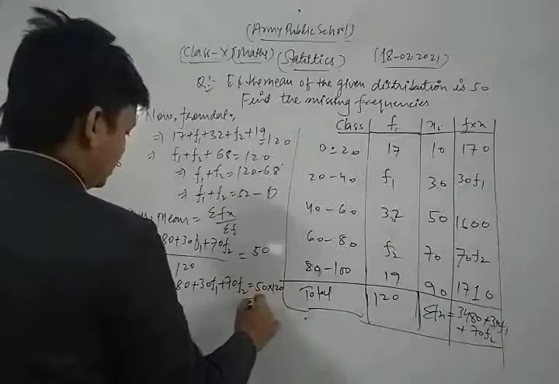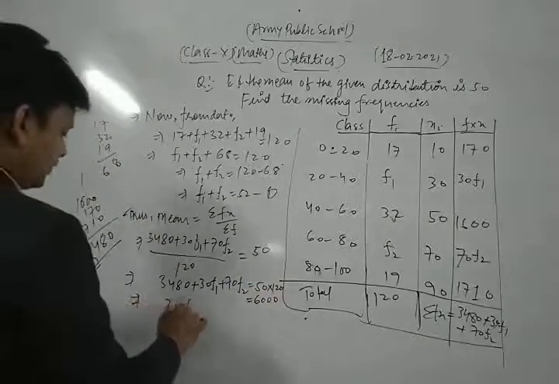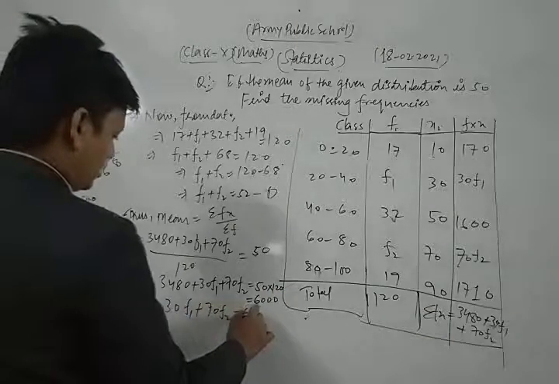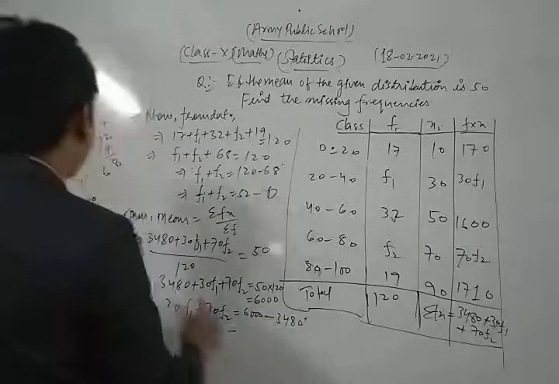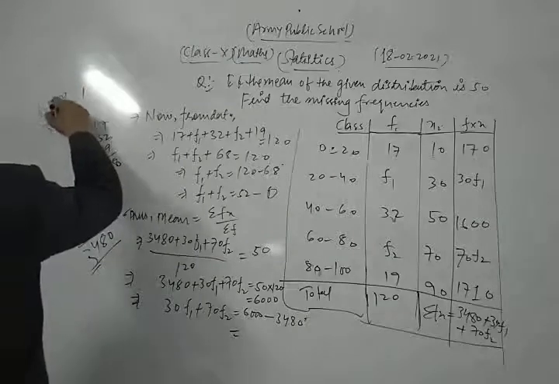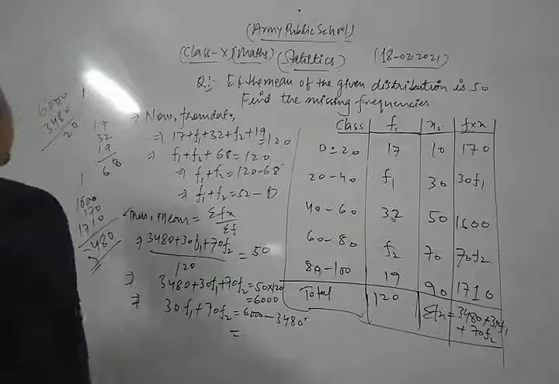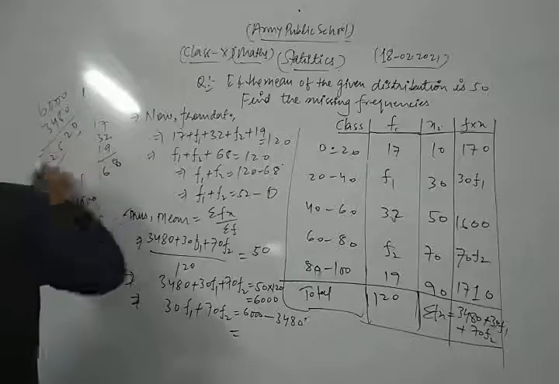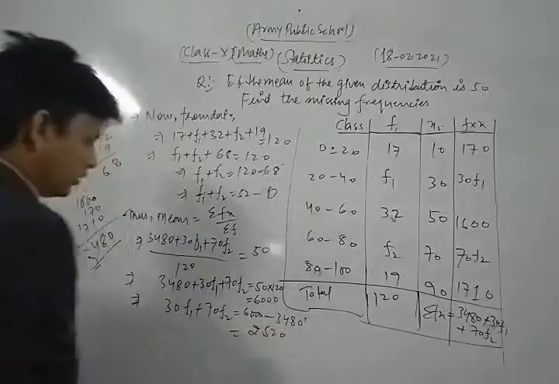That is 6000. Thus we get 30 f1 plus 70 f2 is equal to 6000 minus 3480. Now subtracting them, we get 6000 minus 3480, which is 2520. Okay, dear students.